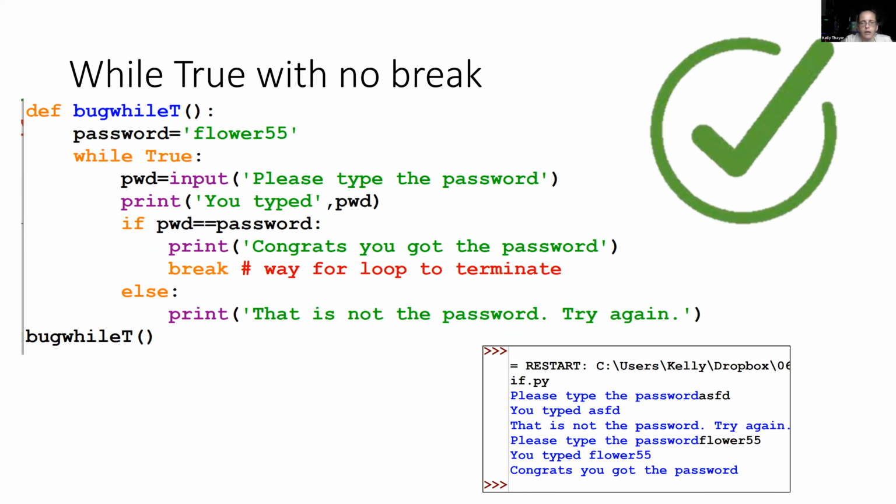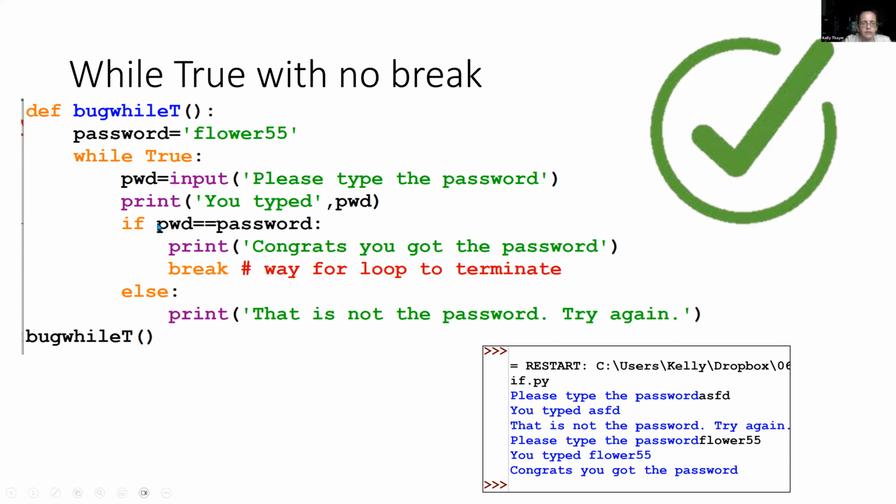So there's a couple of ways that we could deal with this, but I'm going to illustrate one here, and let's take a look at this code to see what's going on. So again, we have our password being set here to flower55, and we have while True still, and we're getting the password as input, the same, and it's going to print out what they typed. Fine. Not super secure, but okay.